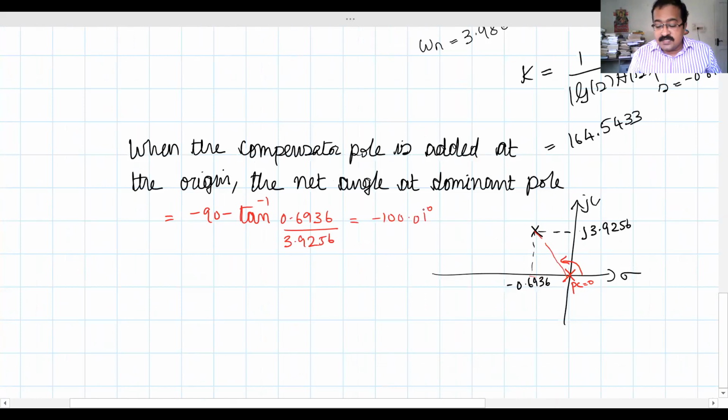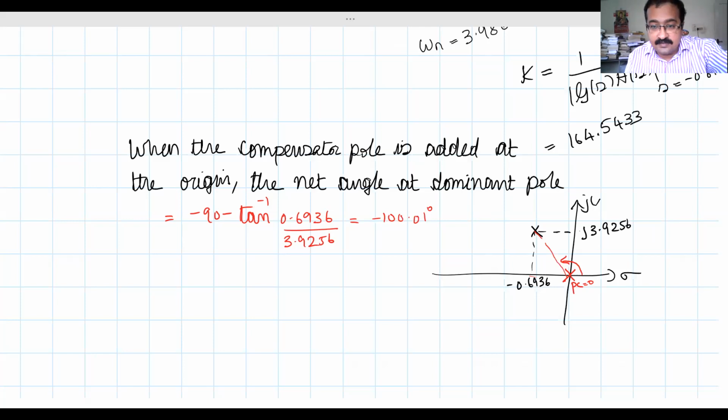Okay, so this has to be nullified. How? By adding an extra angle of plus 100.01 degrees. Who will add the plus 100.01 degrees? The compensator zero has to add it. So where should I place my compensator zero now?